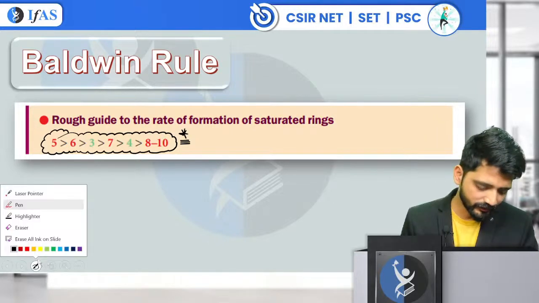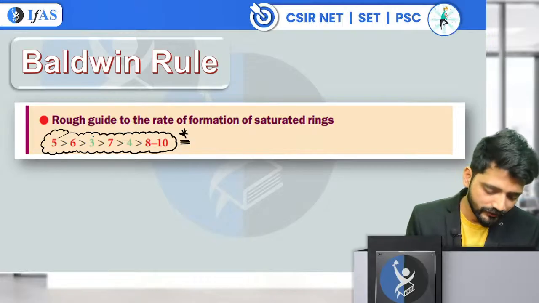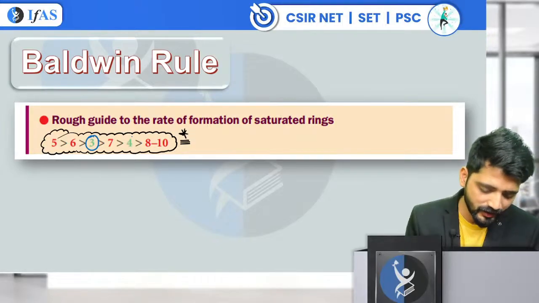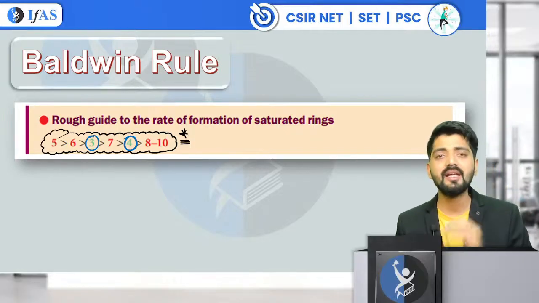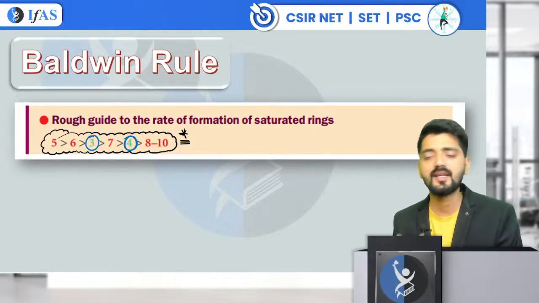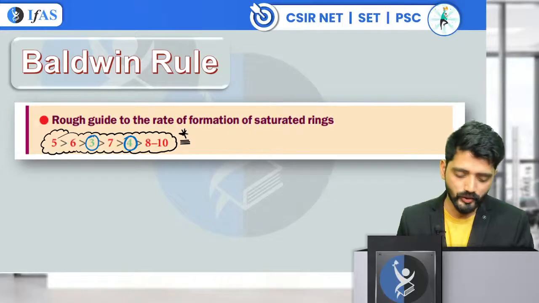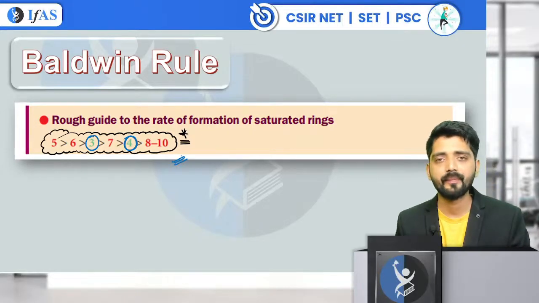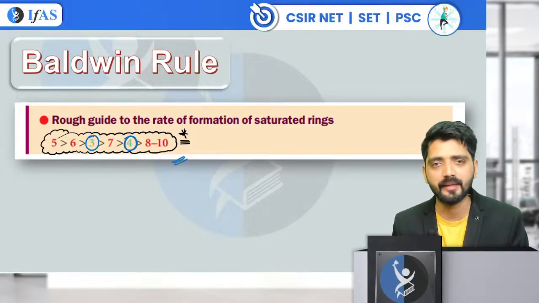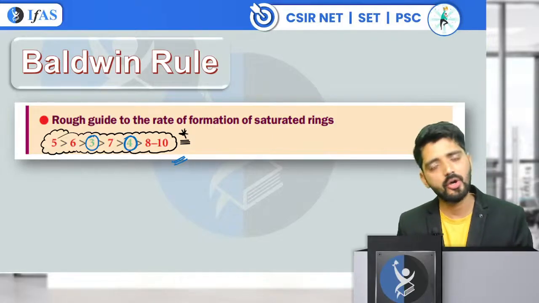You need to notice two important things here also, that a three-membered ring is present here. A four-membered ring has a very slow rate of cyclization. It is even slower than a seven-membered ring. So you need to memorize this order by heart. You will have to take it two-three times a day, morning and evening, and you will remember it.